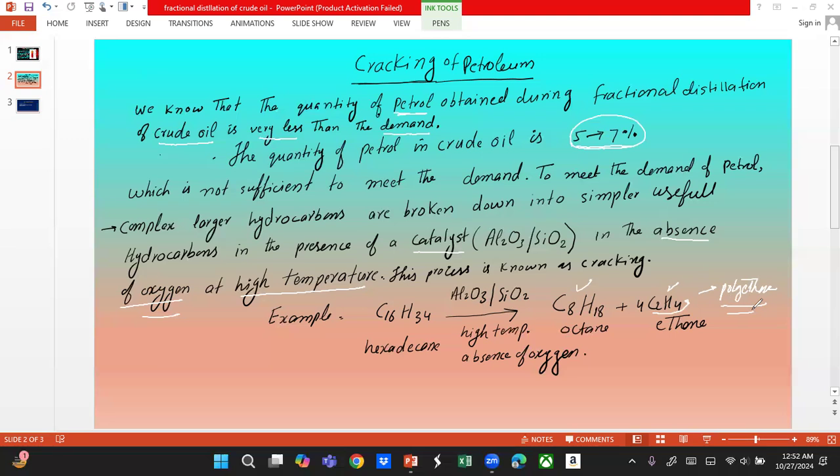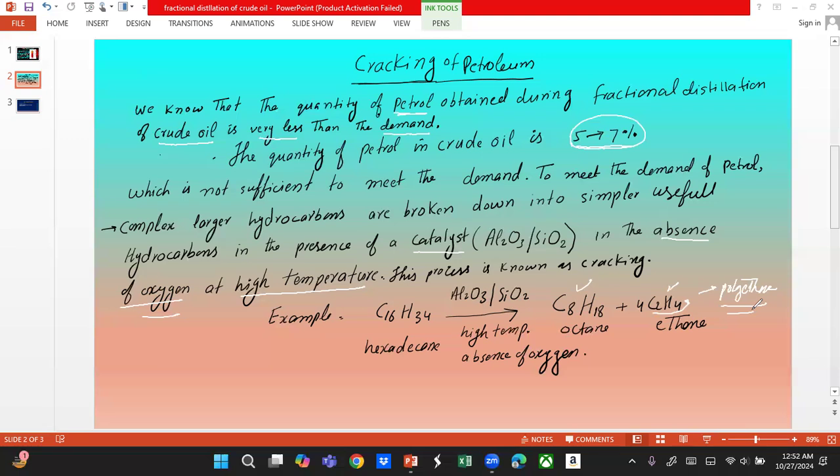At the same time, we can also prepare hydrogen by doing cracking of complex hydrocarbons. Now, what is important here according to CAIE? First, what is cracking? That question can be asked. Second one is, what are the applications of cracking? I'm going to tell you after this.